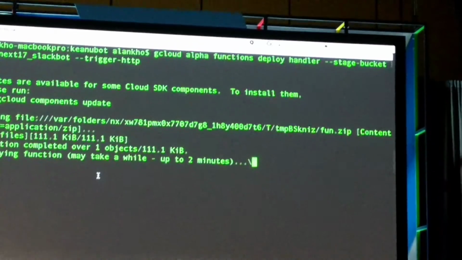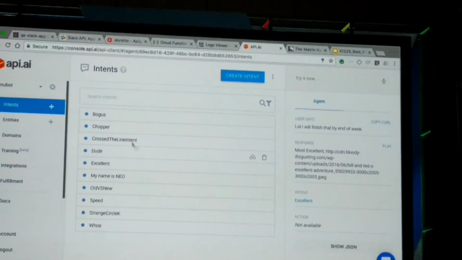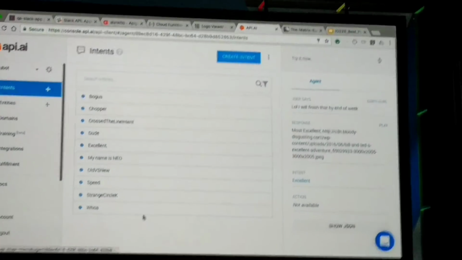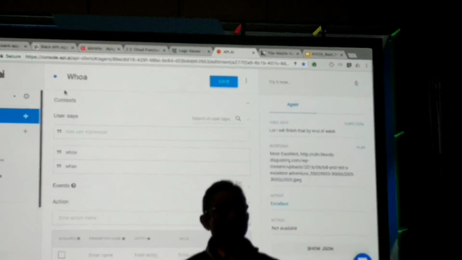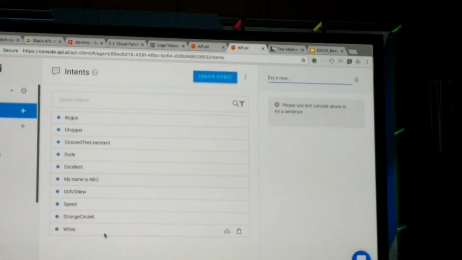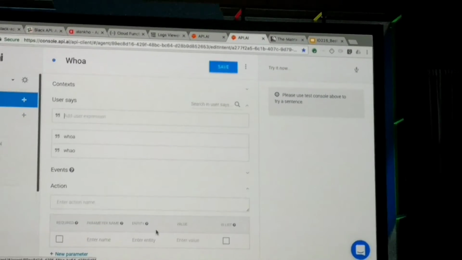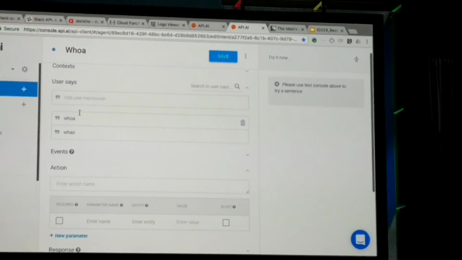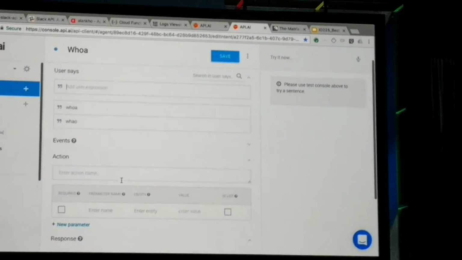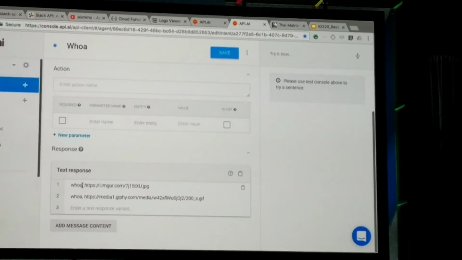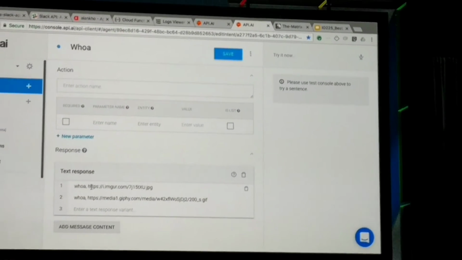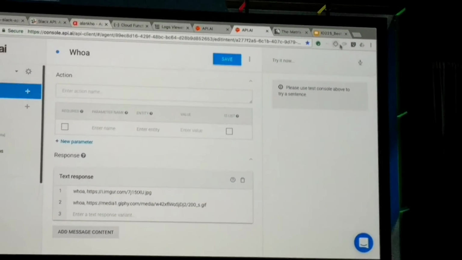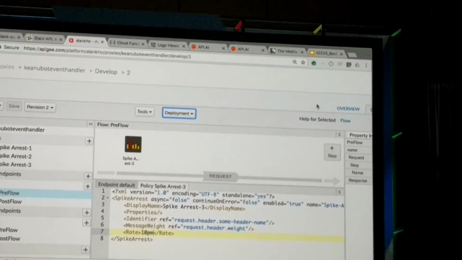While that's happening, I want to quickly show you what's going to happen with this bug. This bug is going to cause the bot to go into an infinite loop. The reason why is because I created in API.ai a set of intents, and one of the intents is this whoa intent. What it says is that if it ever sees a message called whoa, it would respond back with whoa as well, with a picture of Keanu Reeves. So let's try this out and let's see if it works.